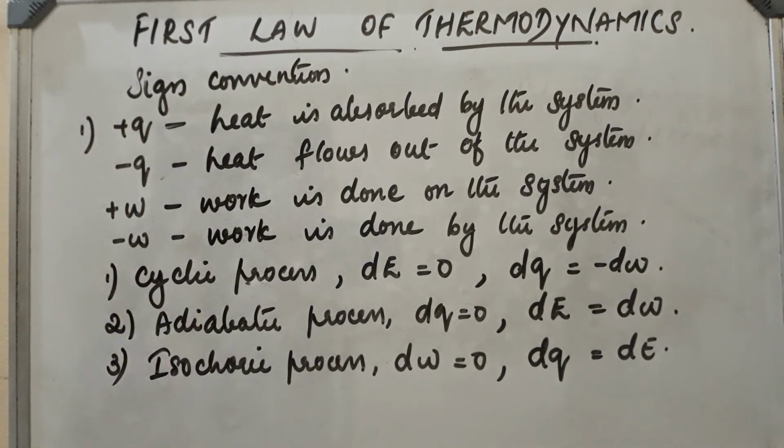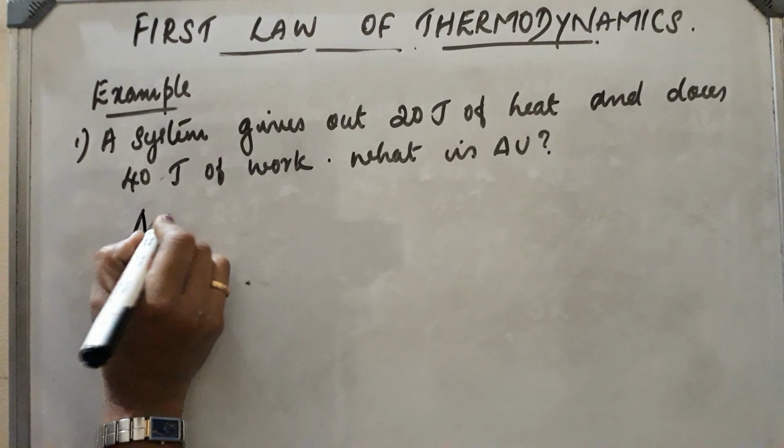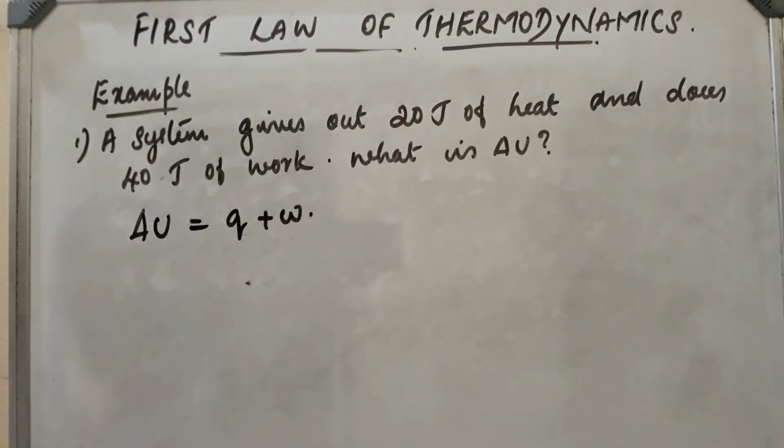Example. A system gives out 20 joule of heat and does 40 joule of work. What is delta U? We have to calculate the change in internal energy. According to the first law of thermodynamics, delta U or delta E will be equal to Q plus W. Next, sign convention.